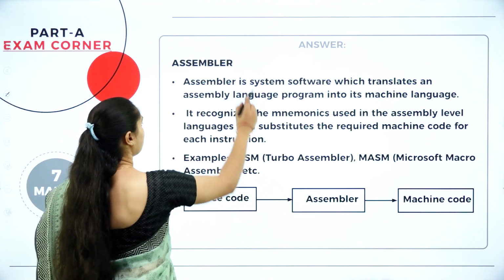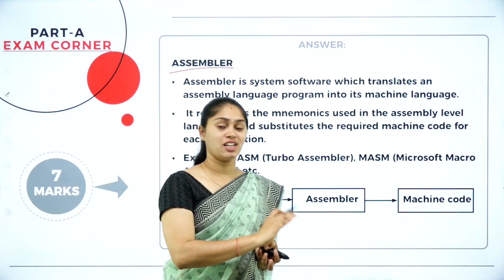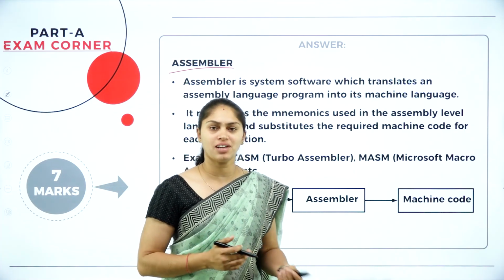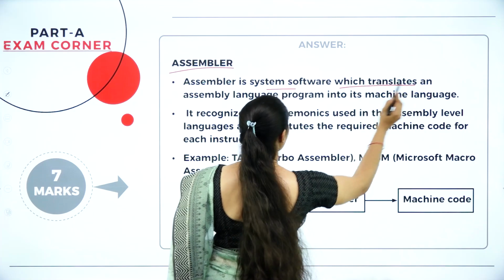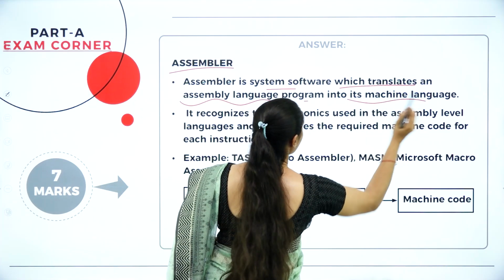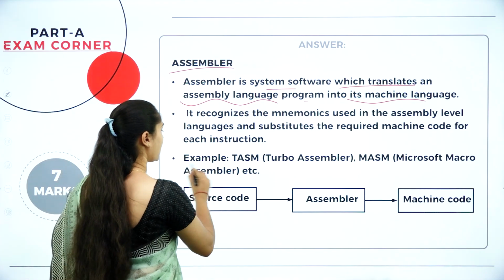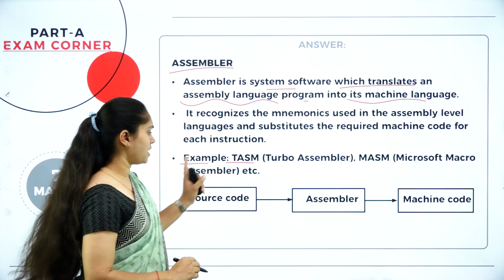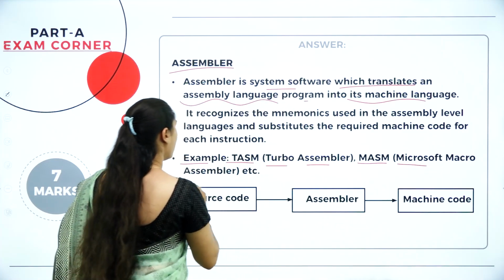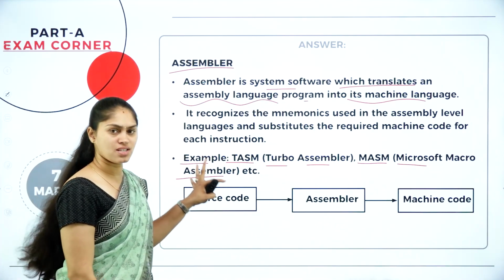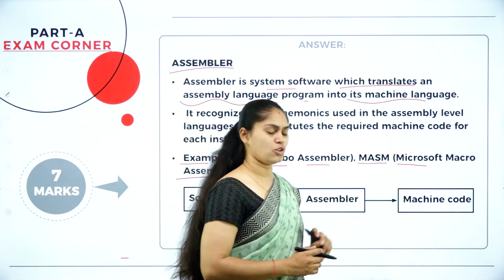Then how does the assembler work here? You already know what is assembly code. In order to make the computer understand, that has to be converted into machine code. So for that we have this assembler. It's a system software which translates an assembly language program into its machine level language. You can see the examples. We have TASM, that is Turbo Assembler, and also MASM, that is Microsoft Macro Assembler. We have a source code which can be understood by the programmer. By making use of this assembler, that will be converted into machine code.